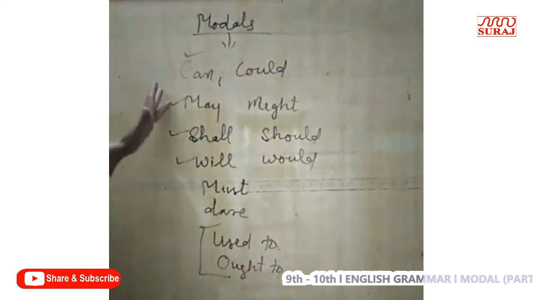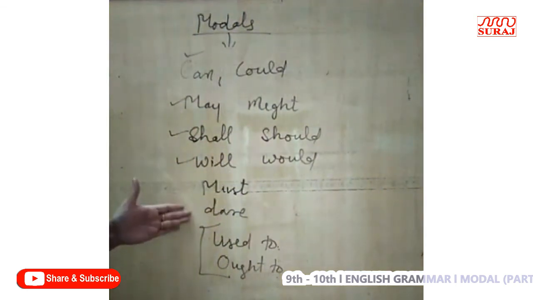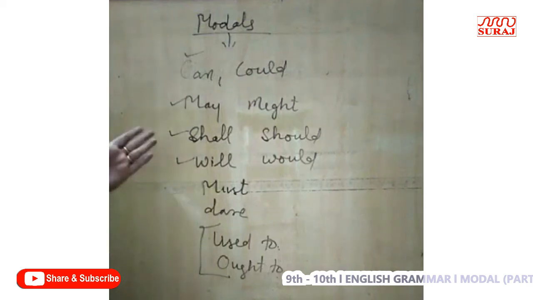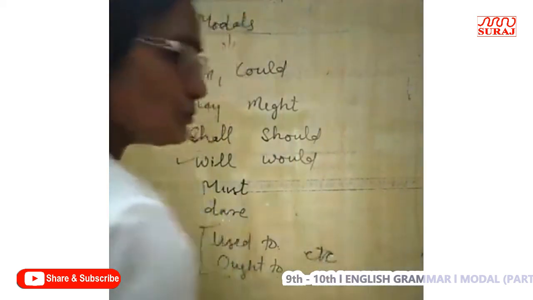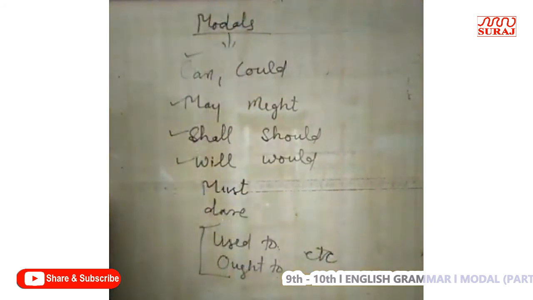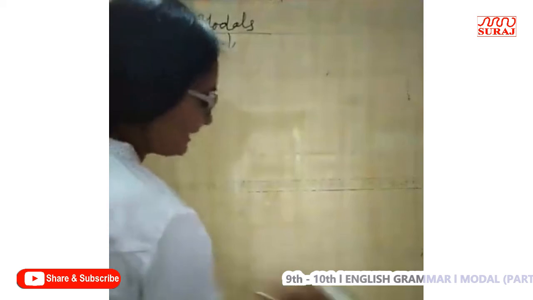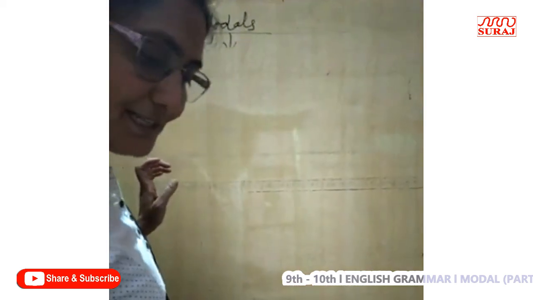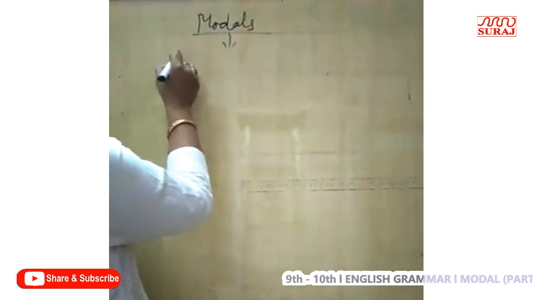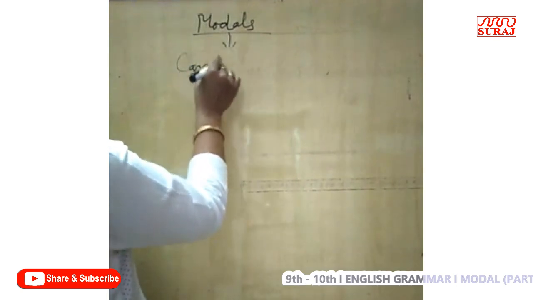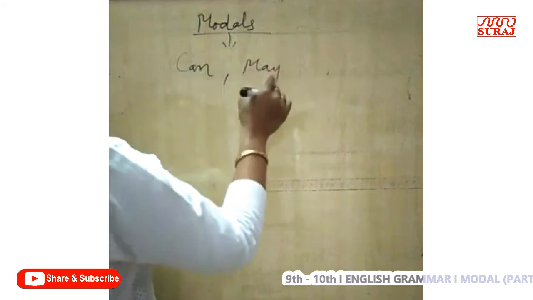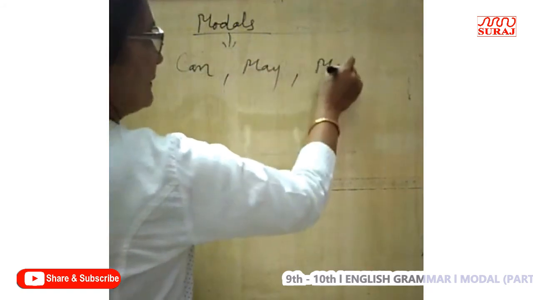So can, could, may, might, shall, should, will, would, must, dare, used to, ought to, these are the modals, etc. Like has to, have to, had to, these are also modal auxiliaries which can be used here. So these are the modals which we will discuss now, right? Further we will discuss when we can use them as possibility. Modals of possibility: can, may, might.